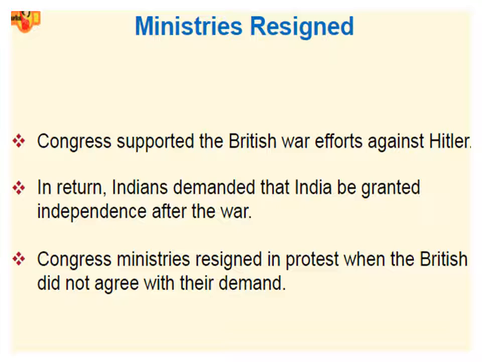Radicals means the people who are very much involved in getting freedom. So they encouraged mass mobilization and boycott of British goods and institutions. What is boycott? Boycott means to oppose, to withdraw. So that is called boycott of British goods and institutions, to come out of those British institutions. And some people resorted to revolutionary violence to overthrow British rule. Revolutionary violence means to raise arms against the British, to fight. That is called revolution.